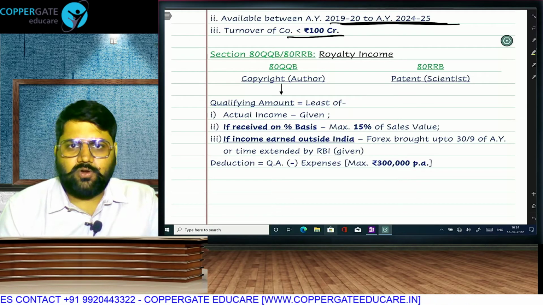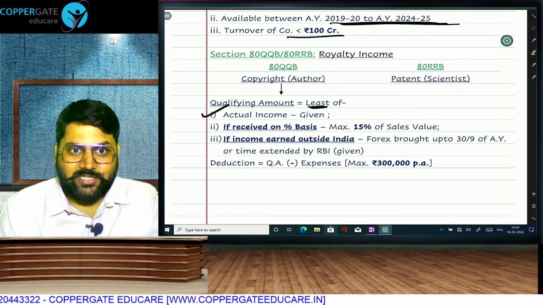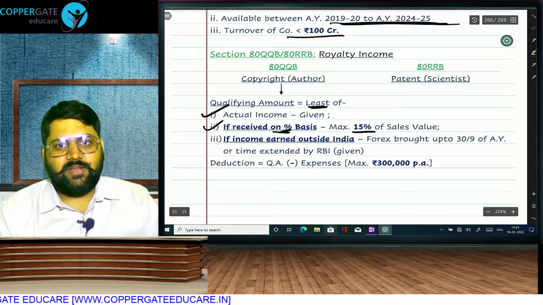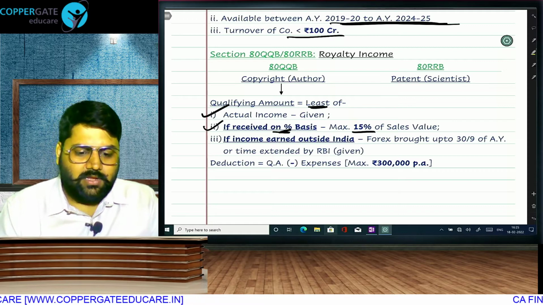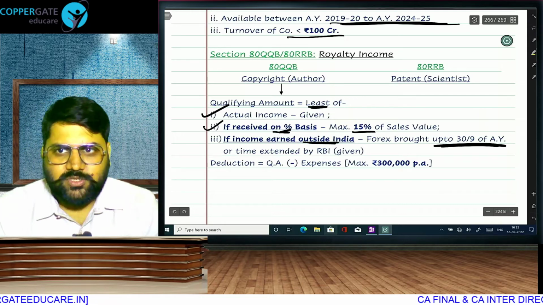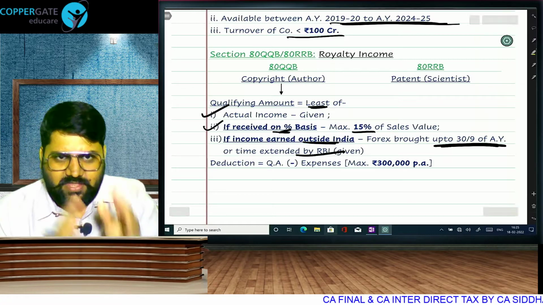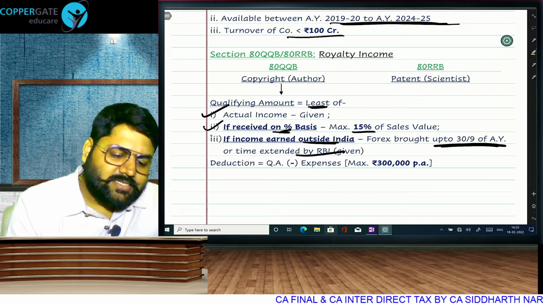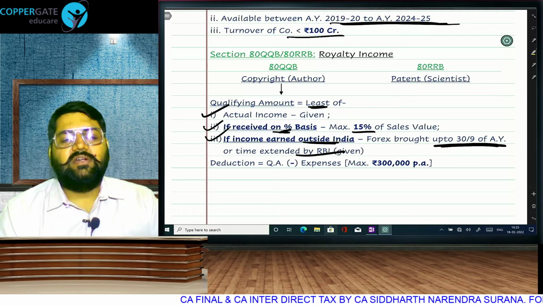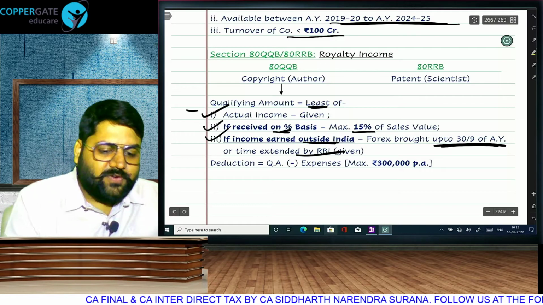Step number 1 is to find out your qualifying amount, which will be the list of actual royalty income, which we have already written in IFOS because it's a deduction. If you receive it on a percentage basis, percentage royalty, then maximum 15%. That means in lump sum cases, this is not applicable. And if you are receiving royalty from outside India, then how much forex you brought within the allowable time, up to 6 months from the end of the year, that is 30th September of the assessment year, or the time may be extended by RBI. That's the third limit. Only if it is foreign currency, the third point will apply. Only if it is percentage, the second point will apply. In other words, if it is in India, lump sum royalty, only the first point is applicable.